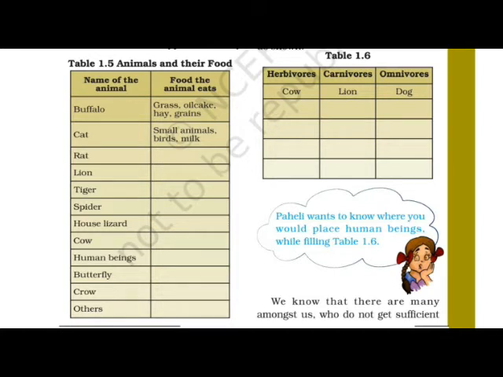The animals that eat only plants or plant products, they are called herbivorous. Now you know the examples very well. Which animals only eat the plant and plant product, that we have to put in herbivorous column. For example, for the demo purpose, they have shown one example. Cow they have kept in the herbivorous.